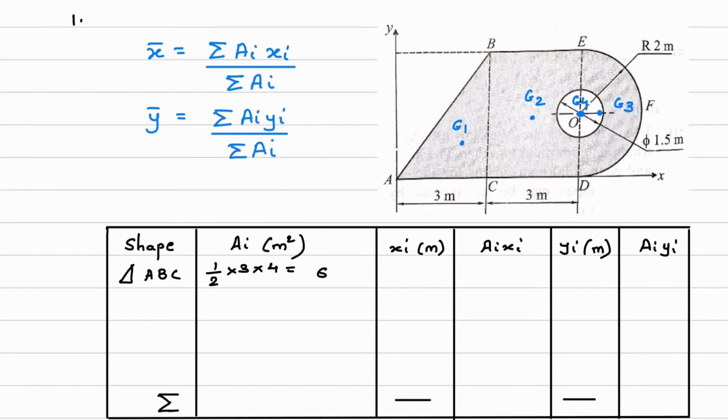Then what is xi? It will be x1 for geometry 1. Now what we have to calculate is the distance of this centroid G1 from origin A. If you recall, we had seen the formulas. In that formula, from the point opposite to the hypotenuse, the centroid was at a height h by 3 and base b by 3. Now we have to calculate it from this side. So what will be the distance of this centroid, x distance, x1?